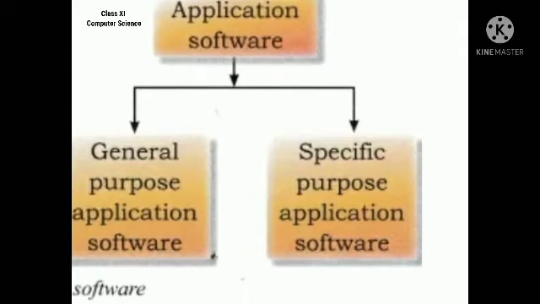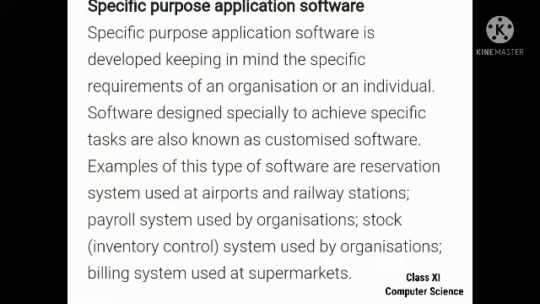First we will see what specific purpose application software is, some of its features, and also some examples of specific purpose application software. Specific purpose application software is developed keeping in mind the specific requirements of an organization or an individual. They have certain specific requirements. For that purpose we are using specific purpose application software. It is helpful for achieving the specific task. That is why this application software is also called customized software.